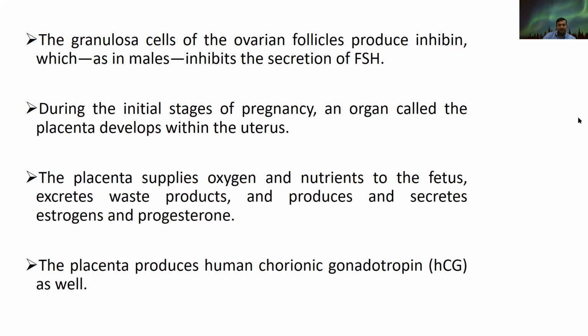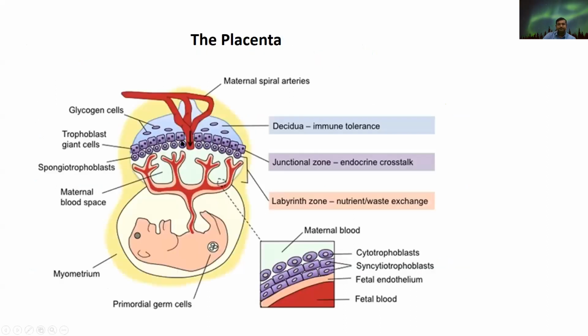The placenta also produces HCG in the case of humans as well. So this is a picture of the placenta having various cells and their work.